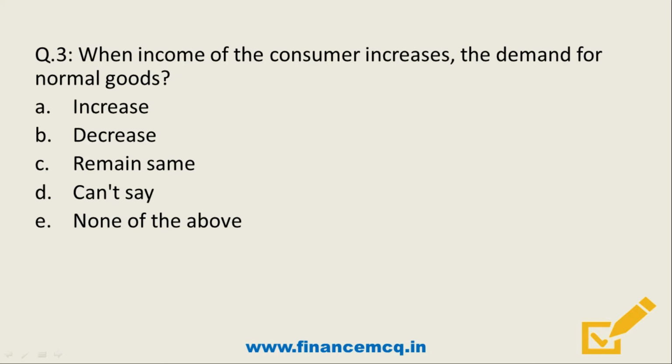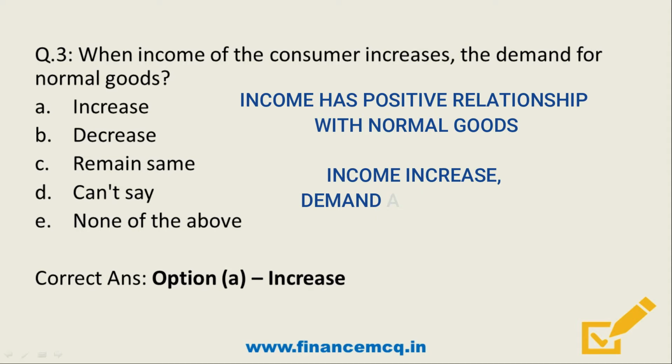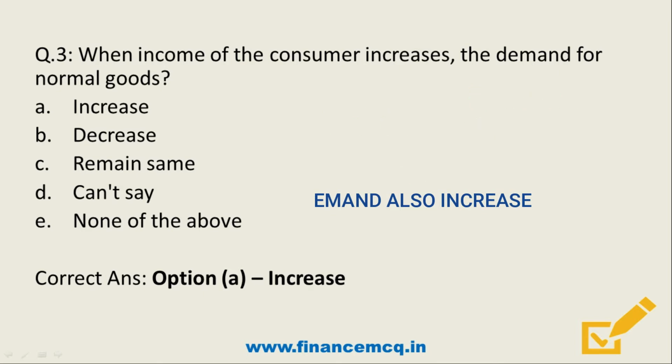So what's the correct answer? It's option A, increases. Friends, normal goods have a positive relationship with income. That means when income increases, demand for normal goods also increases. For example, if income of a person increases, he will spend more on normal goods such as clothing, home appliances, etc. So the correct option is option A.